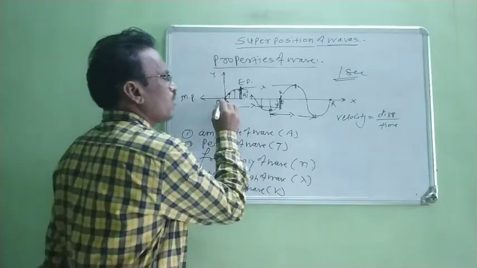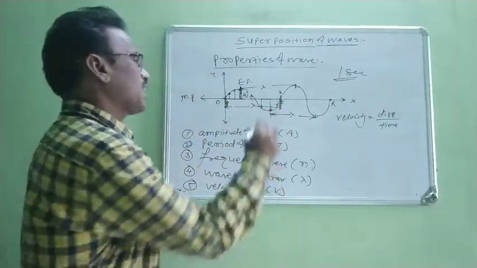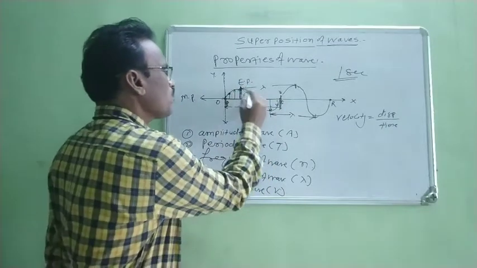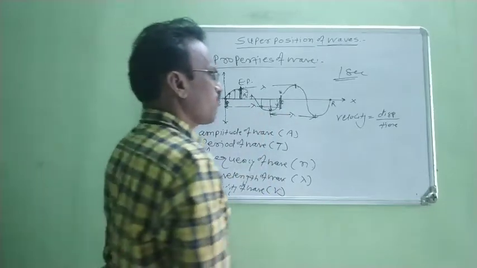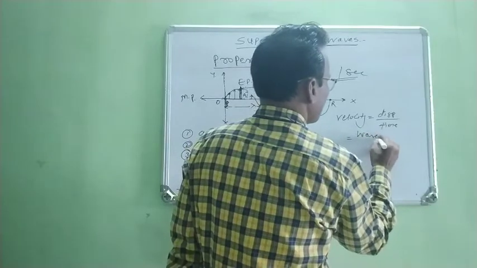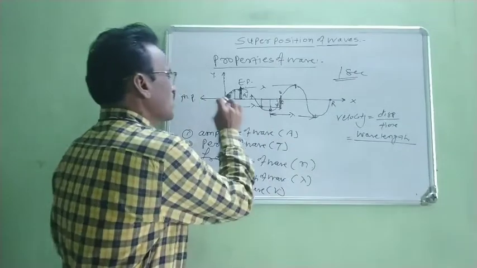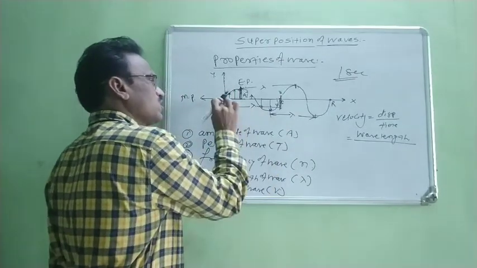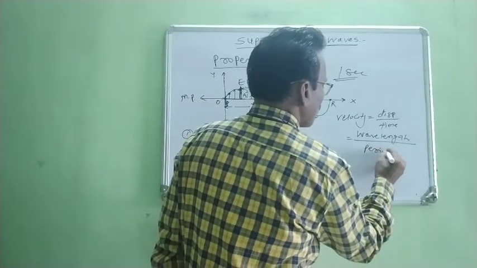Therefore, when the particle vibrates from P to Q, the distance covered by the wave is nothing but the wavelength. Therefore, this displacement or distance is the wavelength, divided by the time taken by that particle to cover this distance P to Q, which is nothing but the period of the wave.